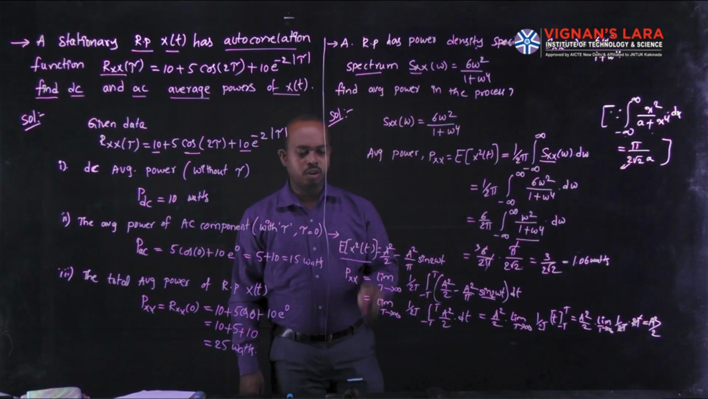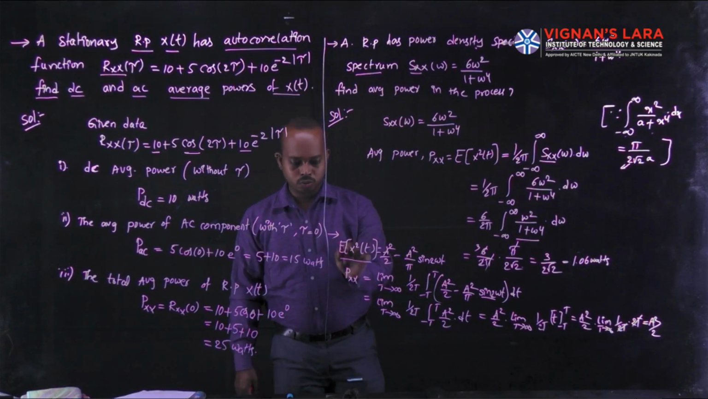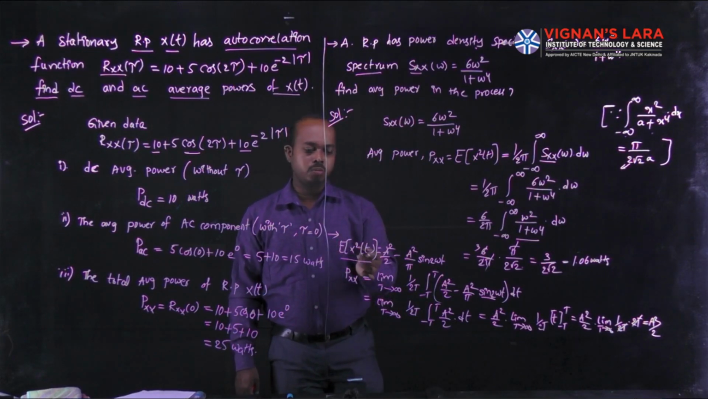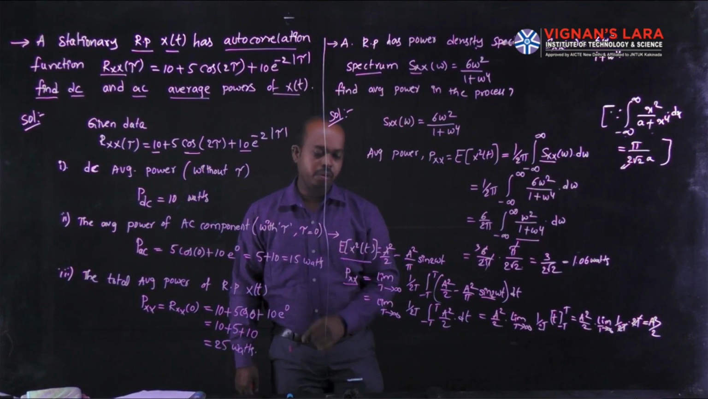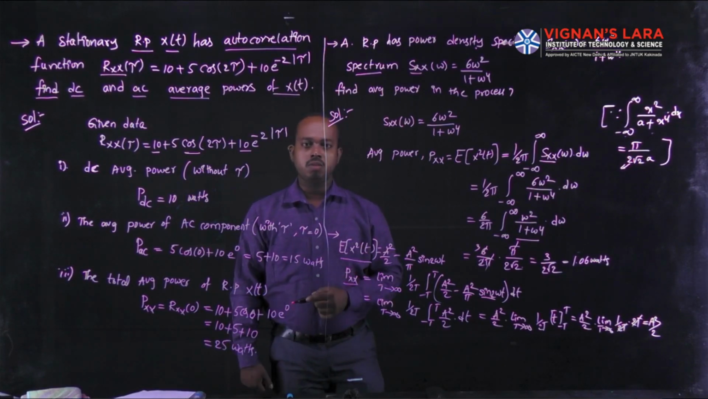Time average power. And now, given this value of the second moment of a random process, we can find its average power by using the power spectral density formula.